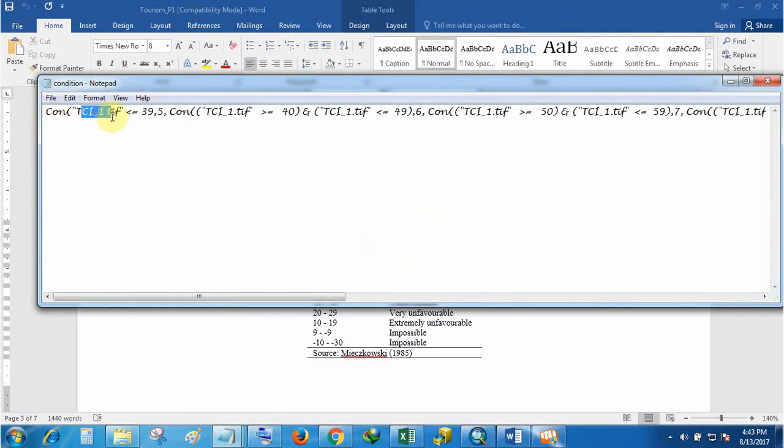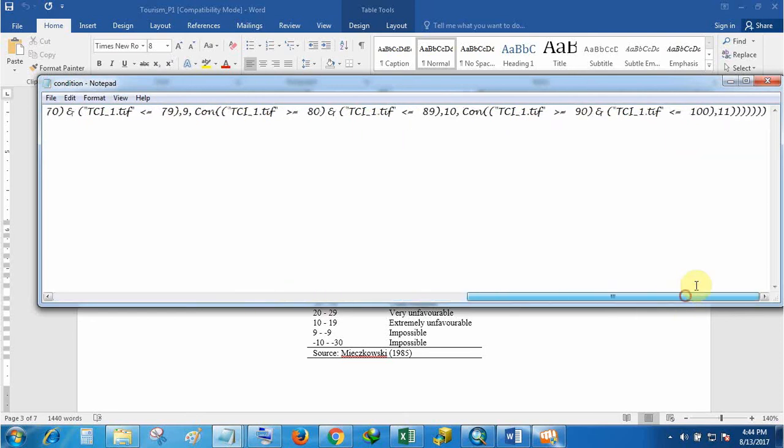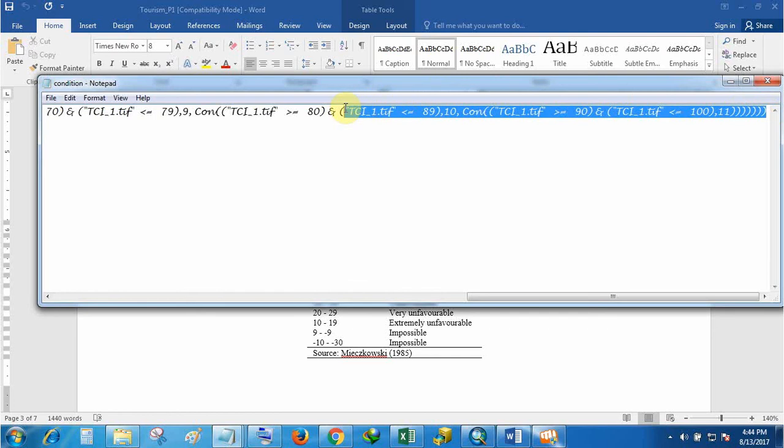Condition: if TCI is equal or more than 90, and TCI is equal or less than 100, it will be given 11. So this is the highest part of TCI.